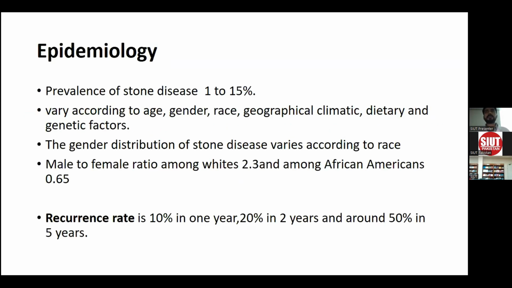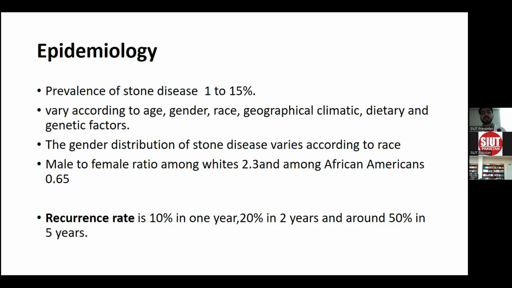Prevalence of stone ranges from 1 to 15%. Its incidence varies according to age, gender, race, geographical, climatic, dietary and genetic factors. The distribution of stone disease varies according to race. Like the male to female ratio among whites is 2.3, and among African Americans it's 0.65.